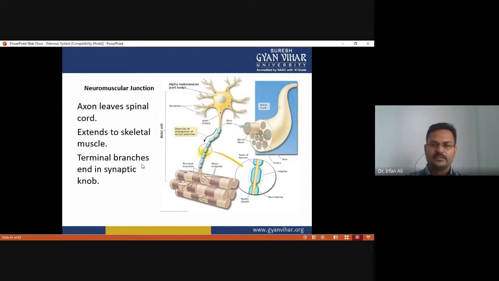So you have to see the neuromuscular junction. Here there is an alpha motor neuron, which has a cell body, dendrites and an axon, and the axon end has terminal branches which form the motor end plate. The axon leaves the spinal cord and extends up to the skeletal muscle, where the terminal branches end in the synaptic knob. So this is called a neuromuscular junction.